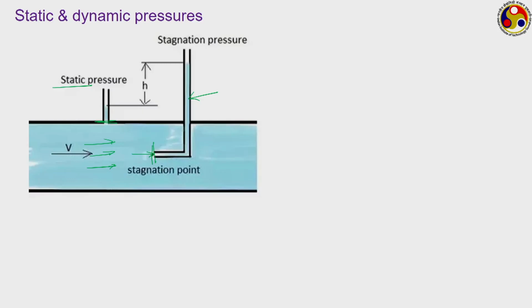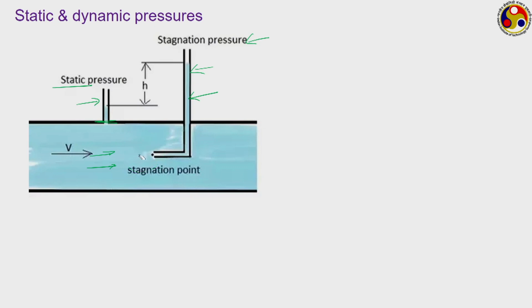Now, as the velocity is becoming 0, then what is happening? It is losing all its kinetic energy, and this entire kinetic energy gets converted to pressure. Thereby, the pressure measurement that we get at this particular point will be greater than this particular value, because in the second case the kinetic energy also gets converted to pressure, and therefore this kinetic head gets added to the static pressure to give you a higher value of pressure, which is known as the stagnation pressure. Stagnation refers to the stagnation of the fluid at this particular point, also called the stagnation point.